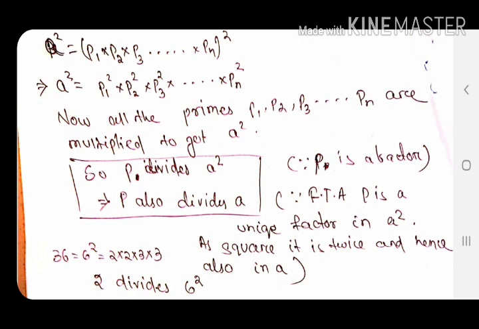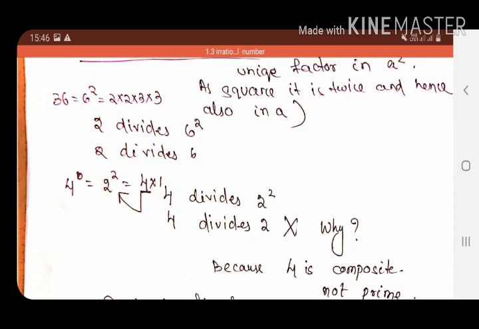So for example, as I have already said, 36 equals 6 square. So here is 2 in the factorization, so 2 is a factor of 36. So definitely 2 is a factor of 6 also. There may be a doubt in your mind, sir, 4 equals 2 square, 4 divides 2 square, so 4 should divide 2? No, wrong. When you think why, the concept here is 4 is not a prime number, 4 is composite. We are talking about primes. If a prime number divides a square, then the prime number will also divide a.